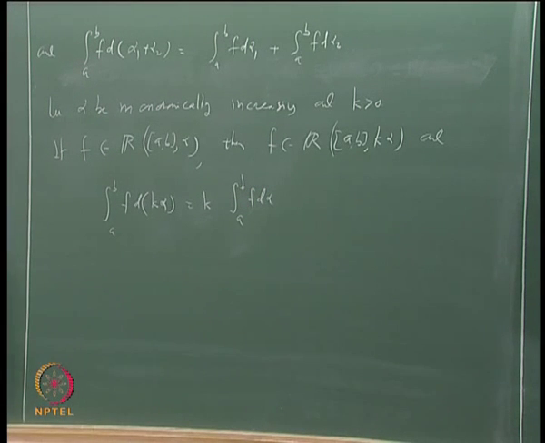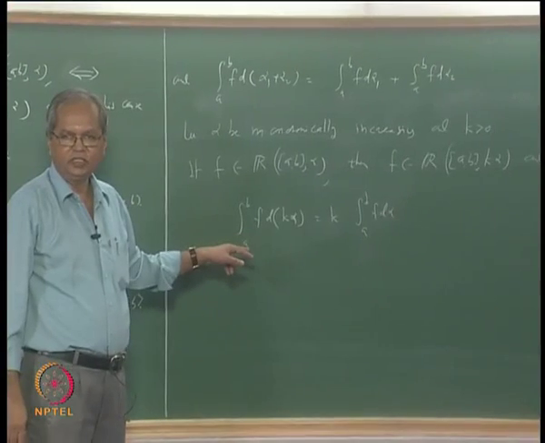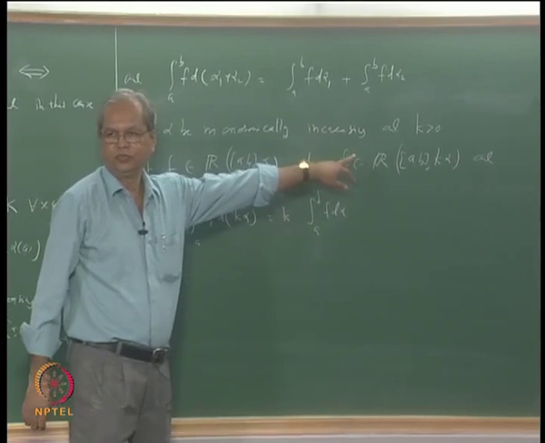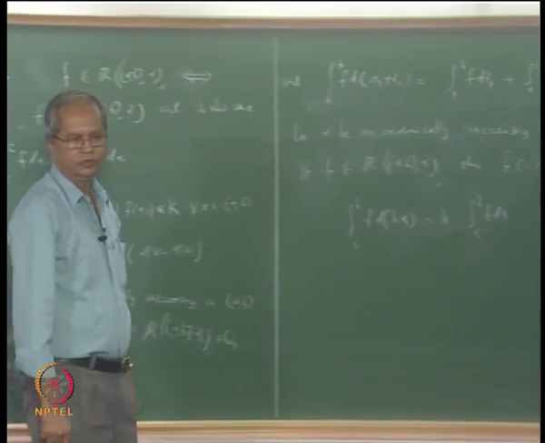That means the constant k will go outside the integral sign, whether it is k times f or k times alpha. The only thing is that if it is k times alpha, k must be a positive constant.